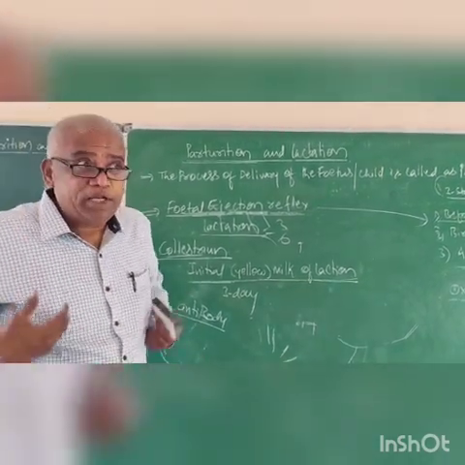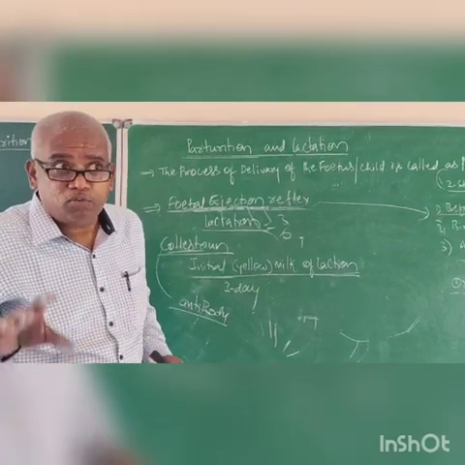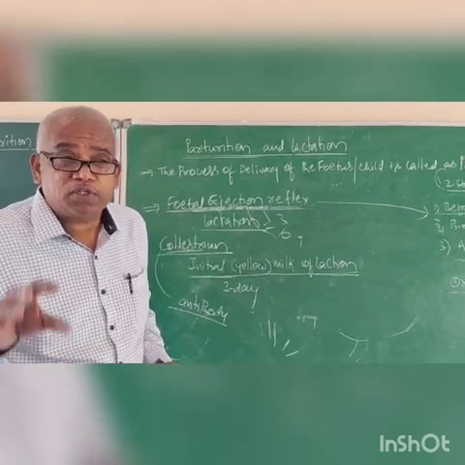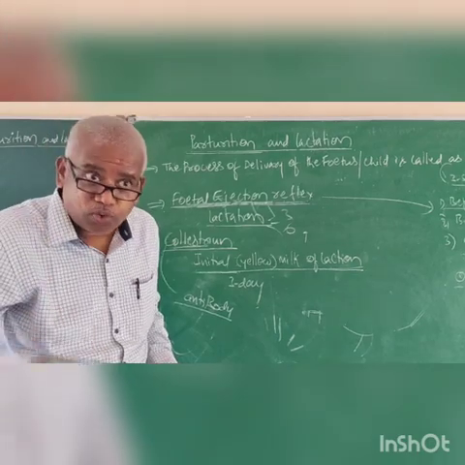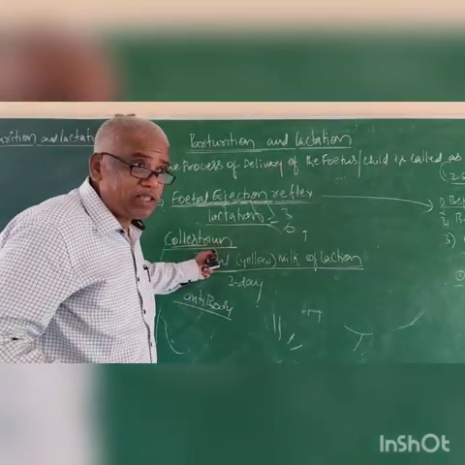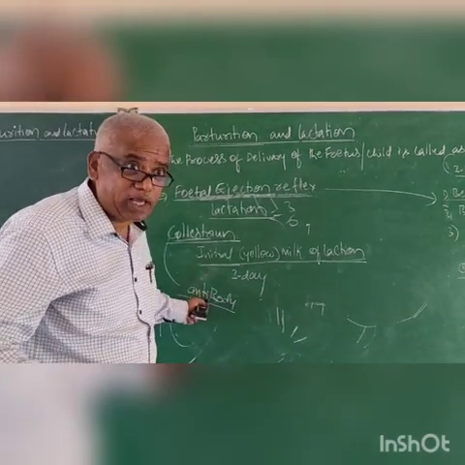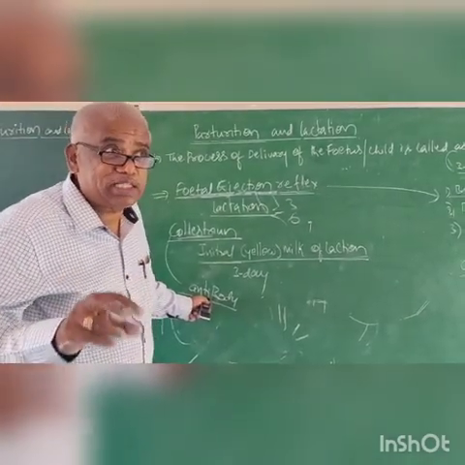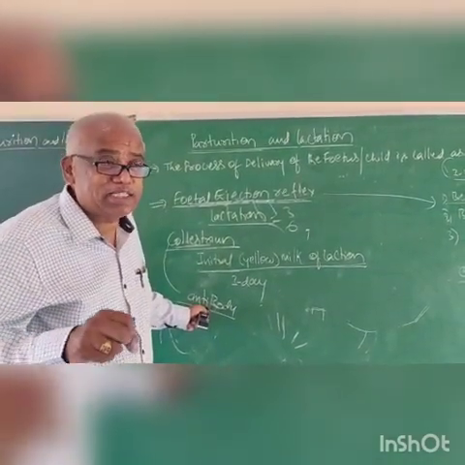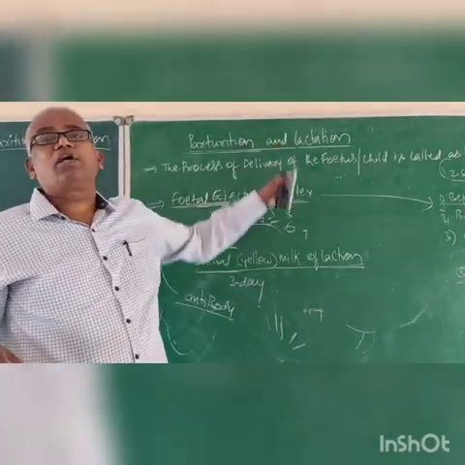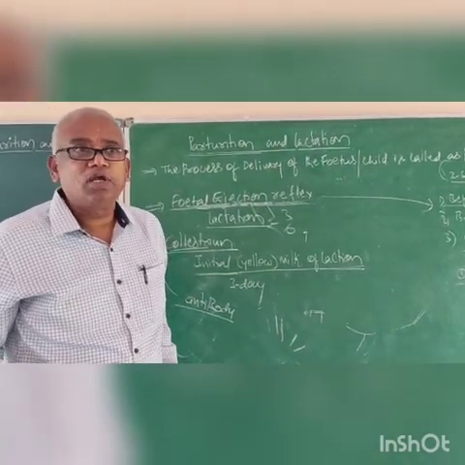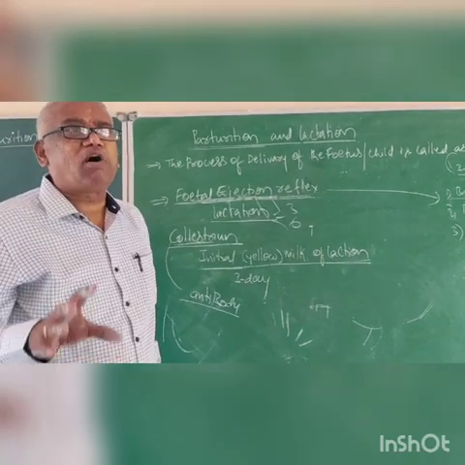Similarly, the immune system is present in the newborn baby but not functioning. Due to this, the mother's milk, that is colostrum, which contains antibodies, helps in resistance against the surroundings.